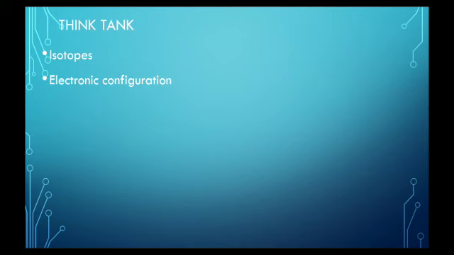Then next comes: the mass number of an atom indicates the total number of protons and neutrons in the nucleus. Can you identify an atom without any neutron? Which element does not have any neutron in it? Its mass number is equal to its atomic number. Mass number is the sum of the atomic number and the number of neutrons, that is, the sum of protons and neutrons. So if there are 0 neutrons, the atomic number and the mass number will be the same. You have to find out the name of that element.